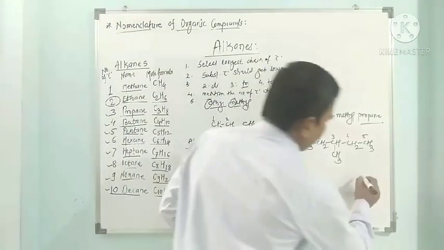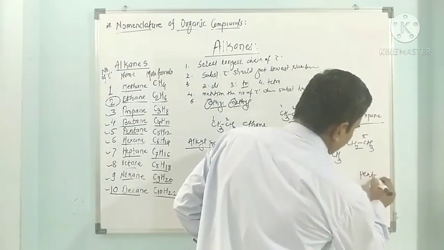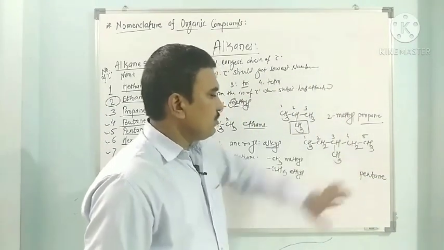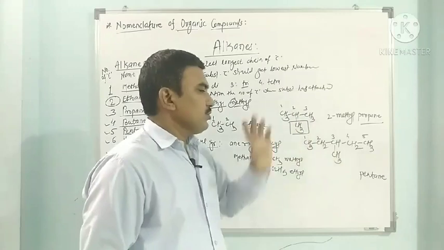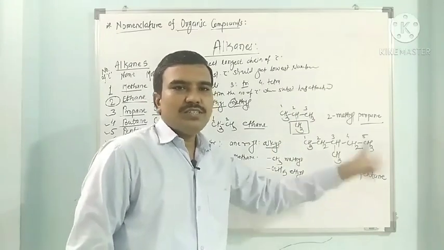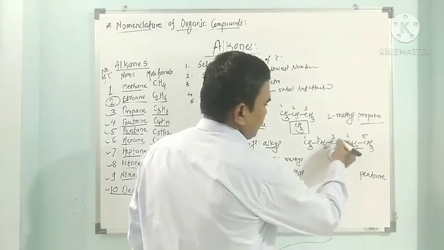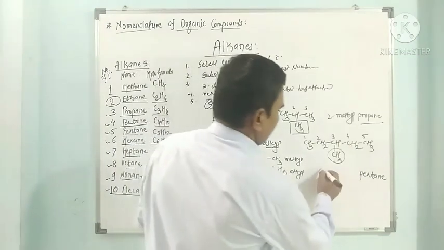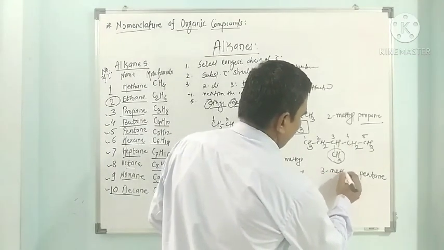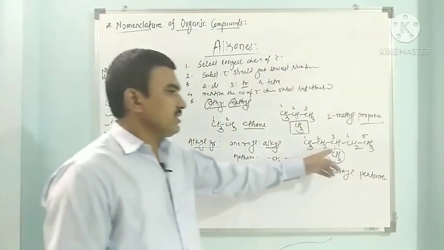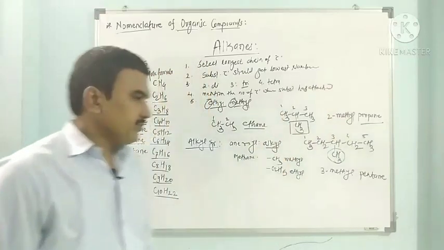So its parent alkane is pentane. Before that, we have to mention the position of the substituted carbon along with the alkyl group. In this pentane, the methyl has attached to the third position, so the name of the compound is 3-methyl pentane.